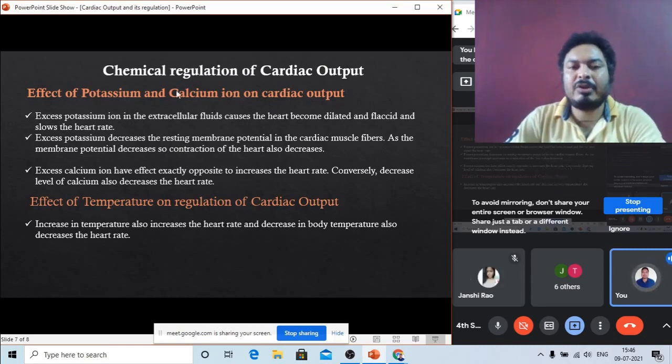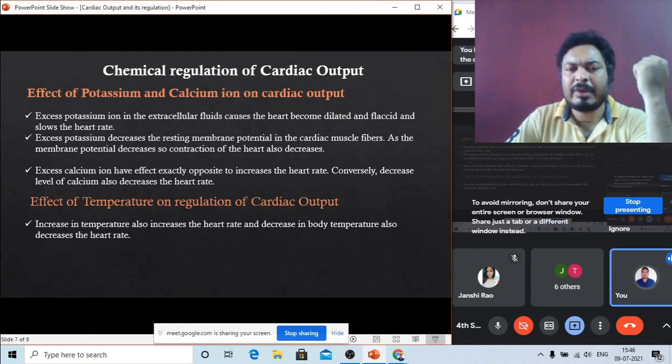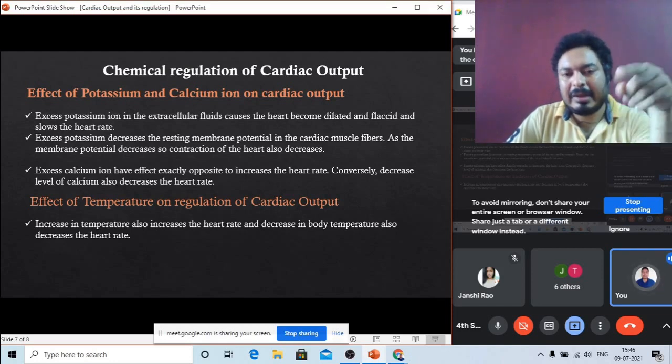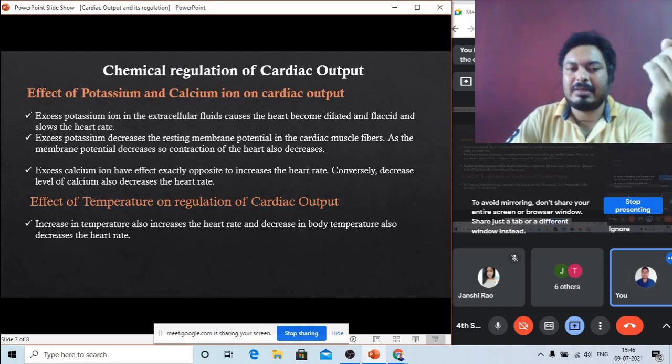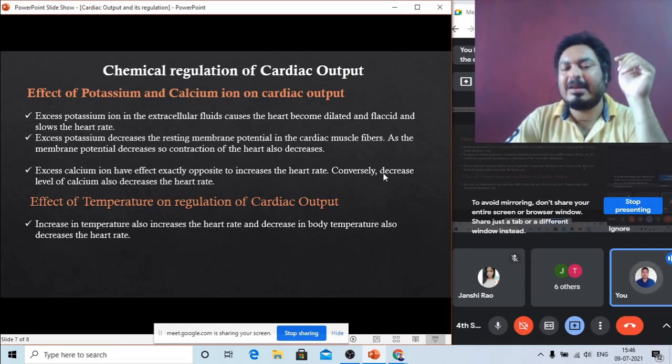Then the next one, regulation by calcium ion. You can see it is completely opposite to potassium. When potassium increases, it decreases the heart rate. When potassium decreases, it increases the heart rate. But it is exactly opposite in the case of calcium ion. Excess calcium ion has the exactly opposite effect. It increases the heart rate.